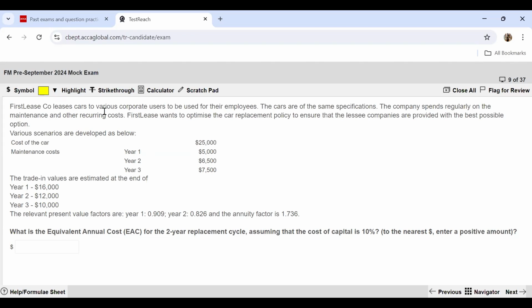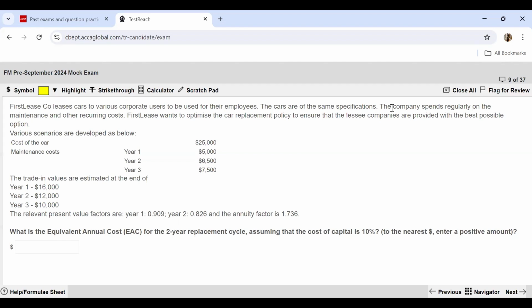First lease company leases cars to various corporate users to be used for their employees. The cars are of the same specifications. The company spends regularly on the maintenance and other recurring costs. First lease wants to optimize the car replacement policy to ensure that the lessee companies are provided with the best possible option.